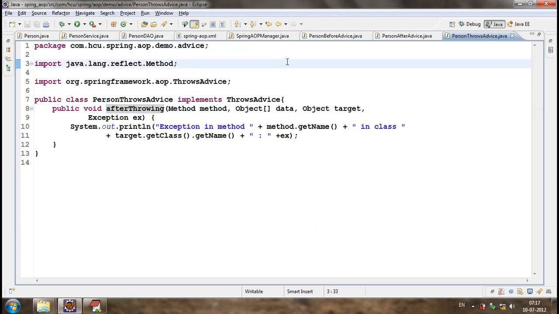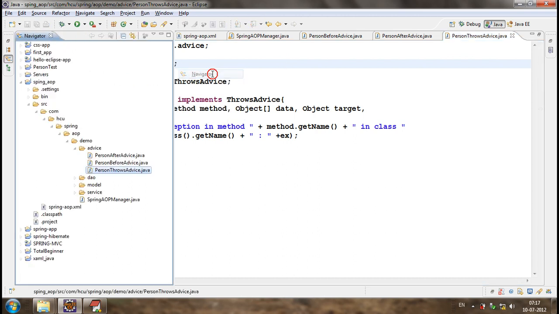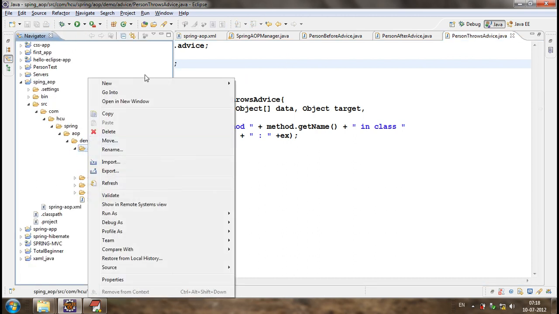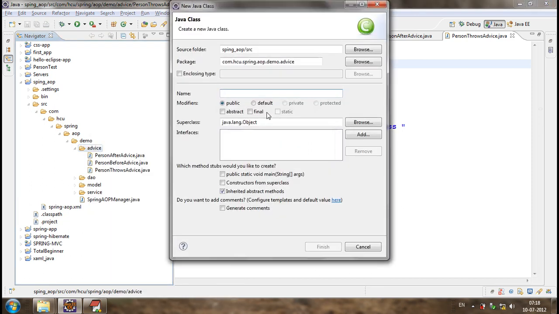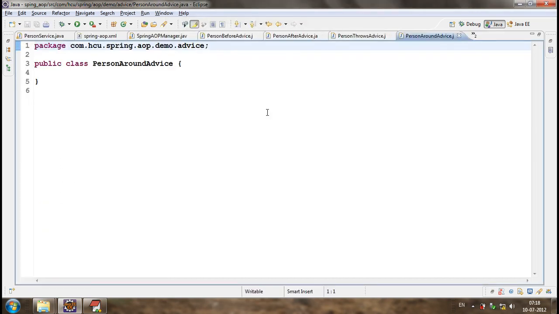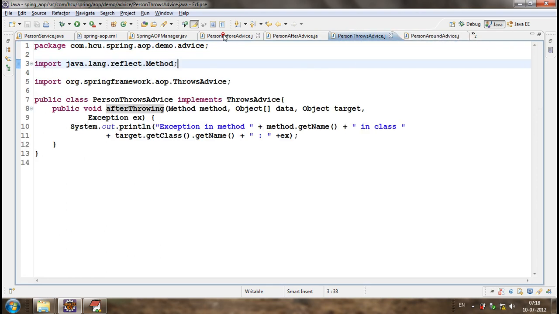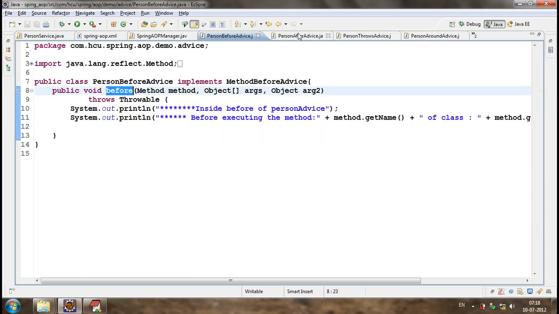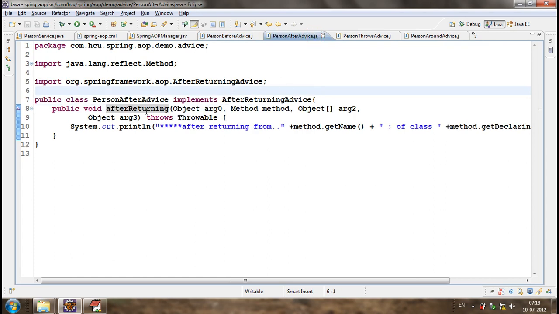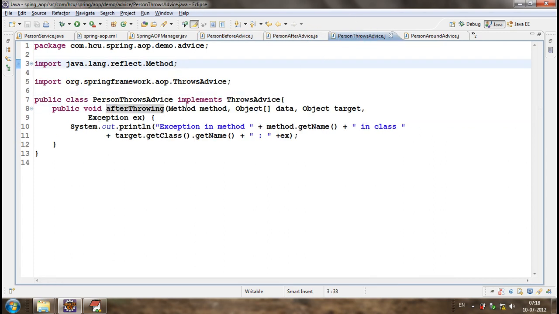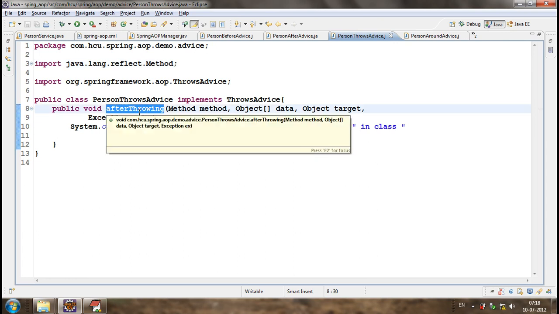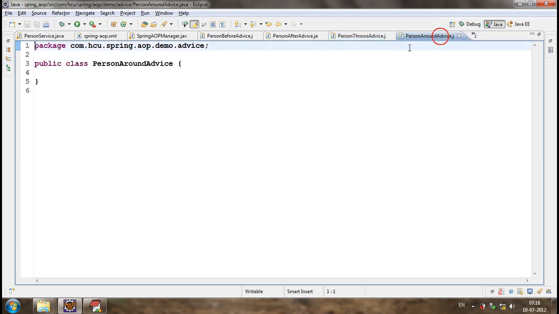And the last advice that we are going to discuss is around advice. We have discussed before advice, which has a before method. We have discussed after advice, which has an after returning method. We have discussed throws advice, which has an after throwing method. We are going to discuss around advice.